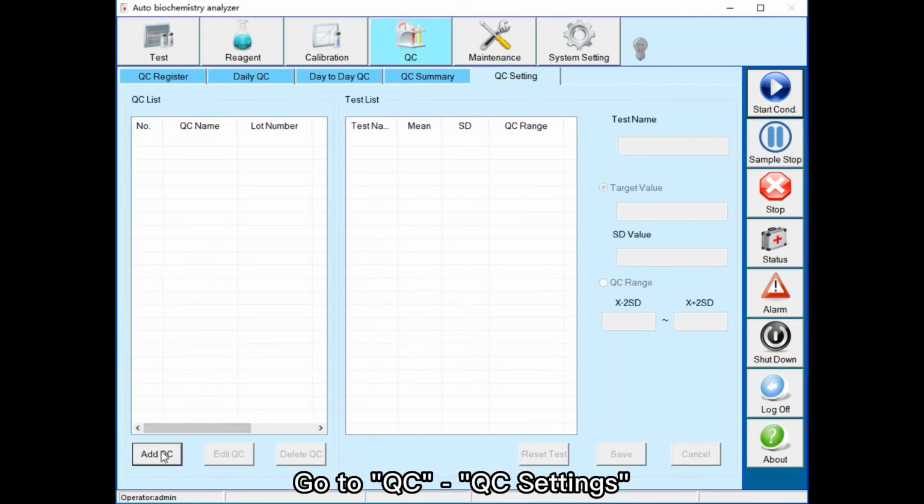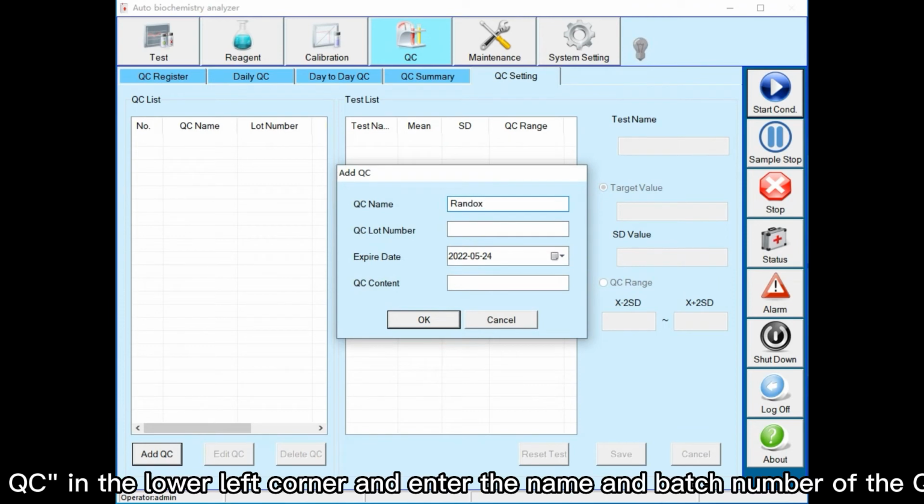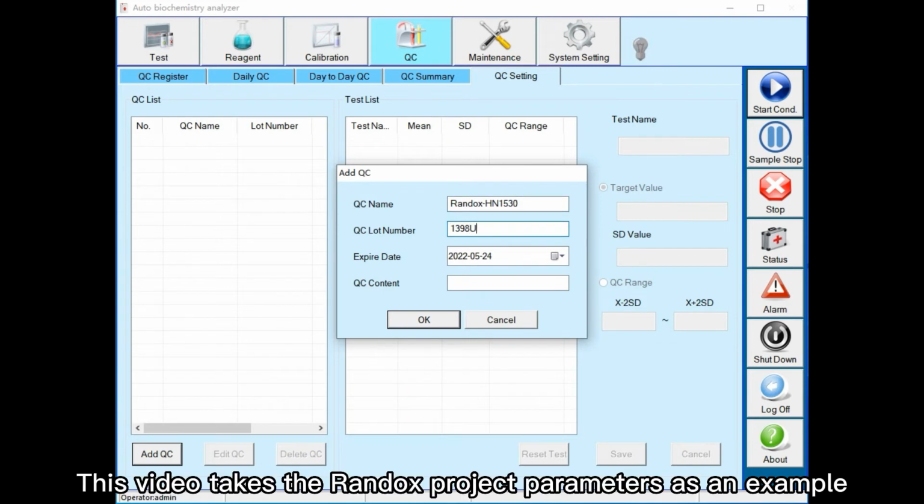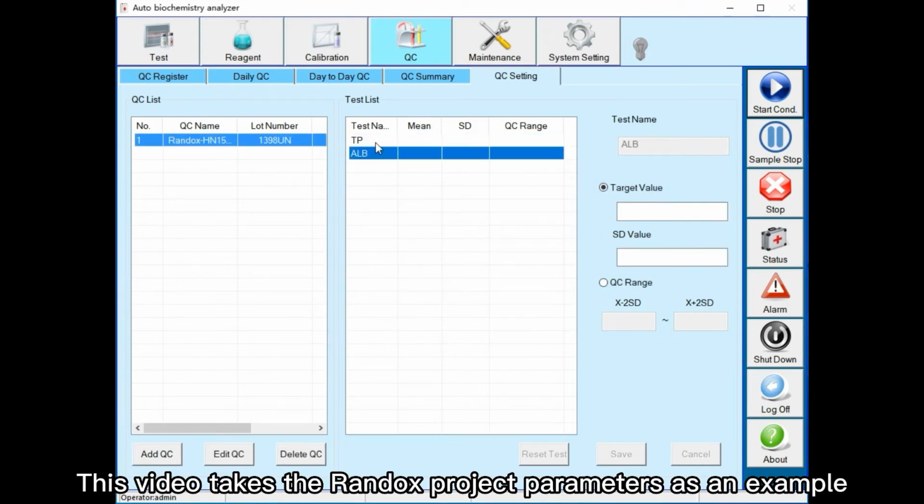Go to QC settings. Click Add QC in the lower left corner and enter the name and batch number of the QC product. This video takes the Randox project parameters as an example.